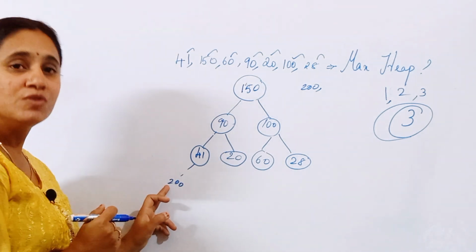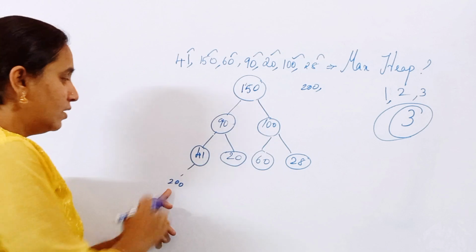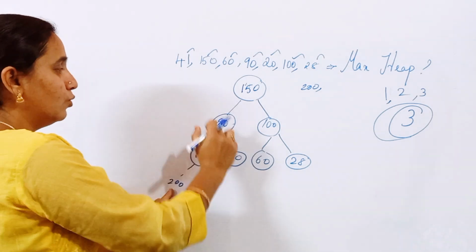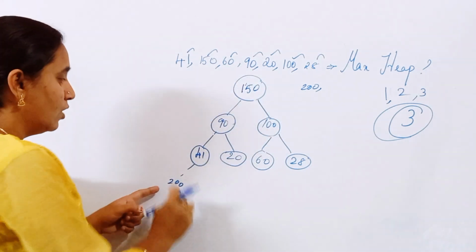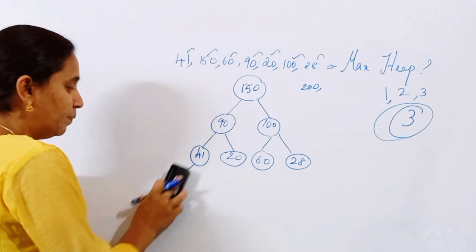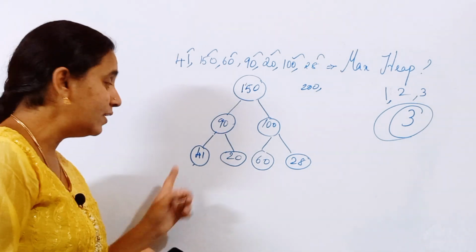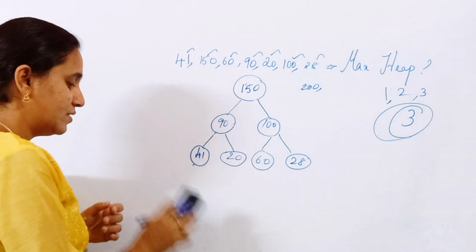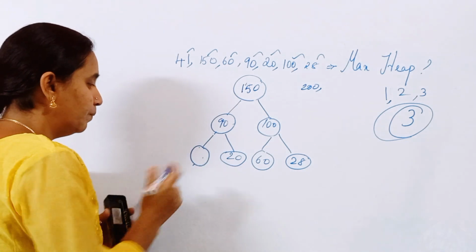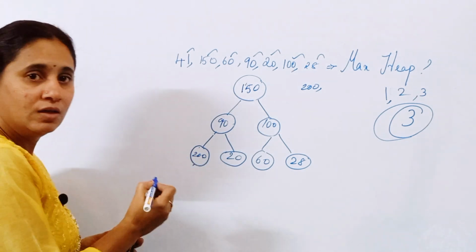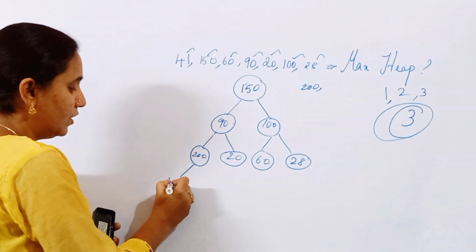So if I am inserting 200 over here, is this right? So I must have to do the alteration. Okay friends, so what will happen? 200 is greater than this 41, so I cannot leave it as it is. So put 200 over here. Okay, then 41 over here.